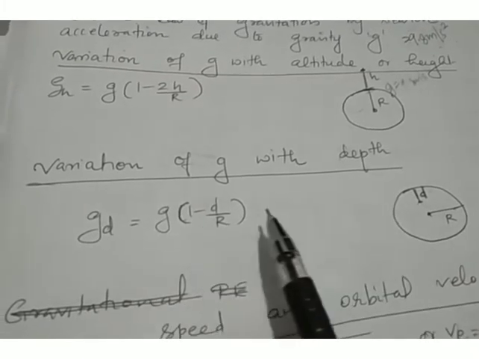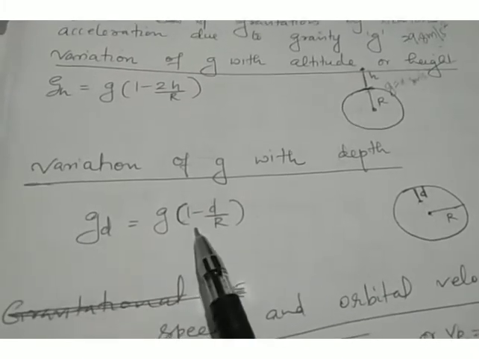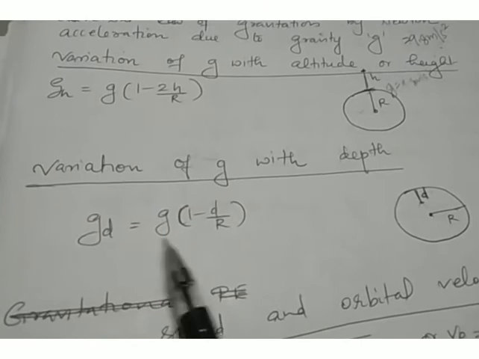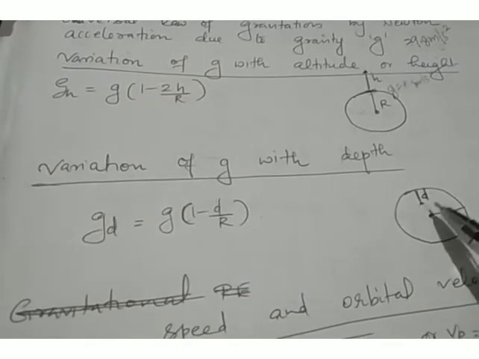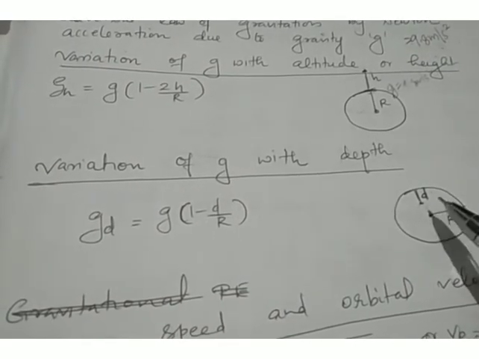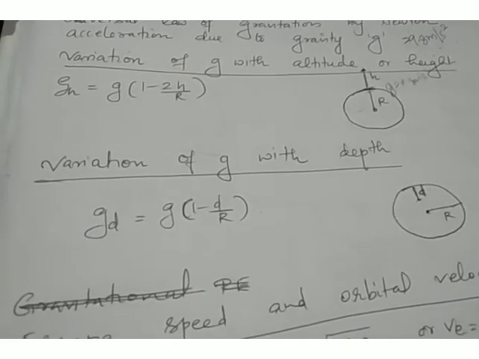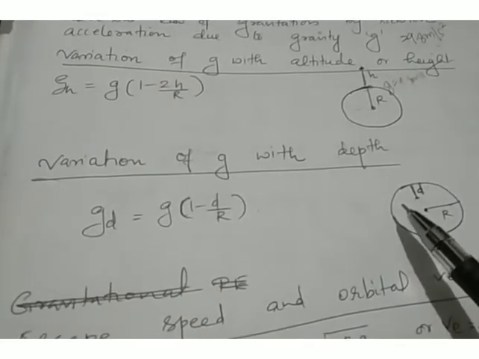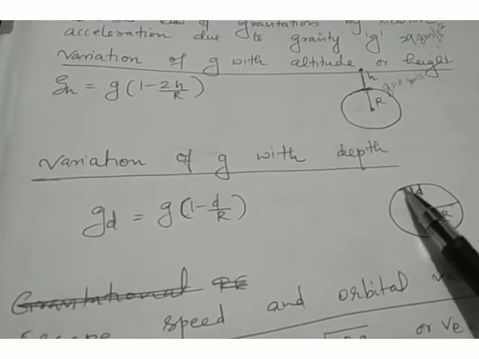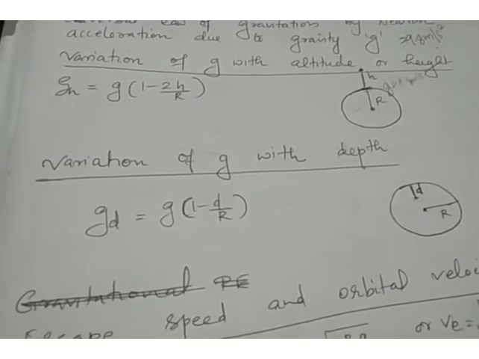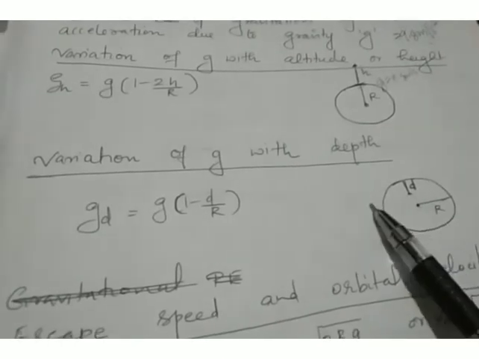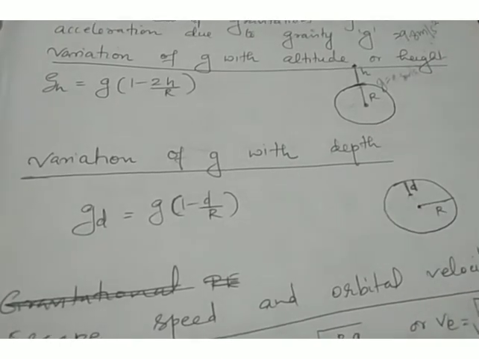From this equation also it is very clear that g_d is less than g. That means the acceleration due to gravity below the surface of the earth is less than the acceleration due to gravity on the surface of the earth. So acceleration due to gravity is maximum on the surface of the earth.